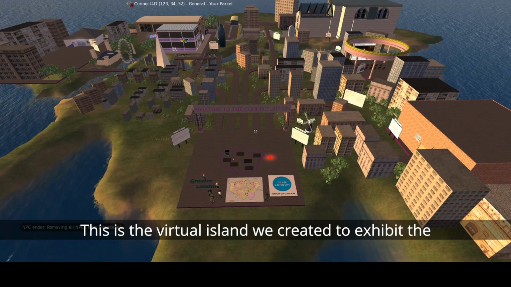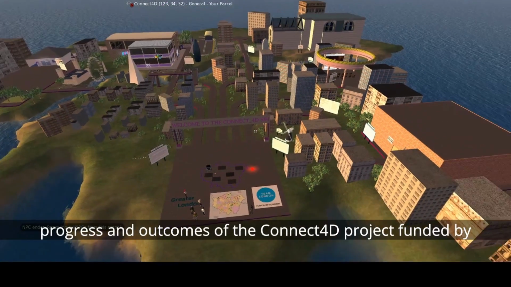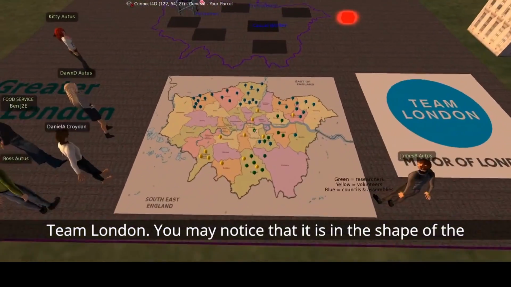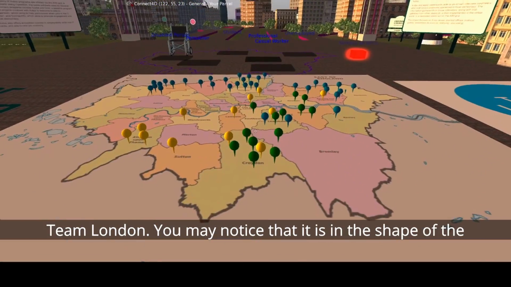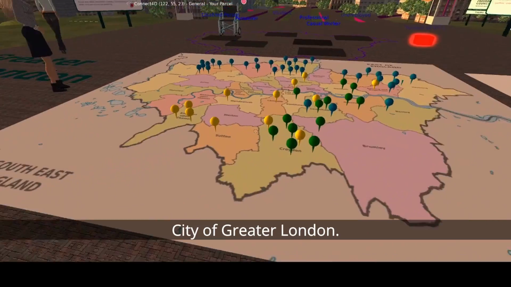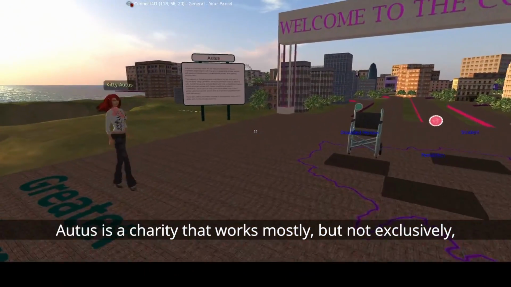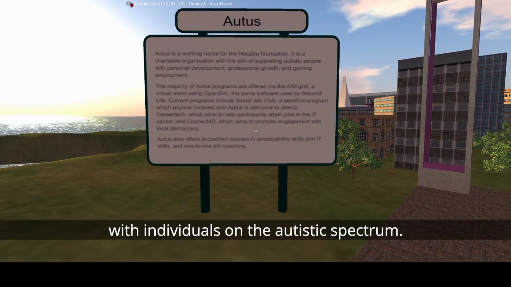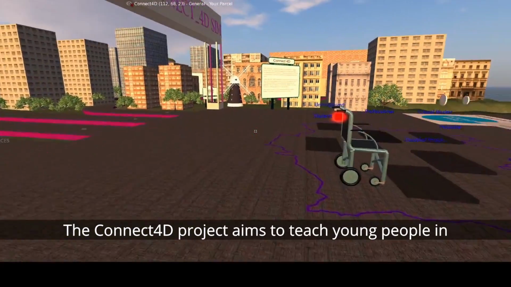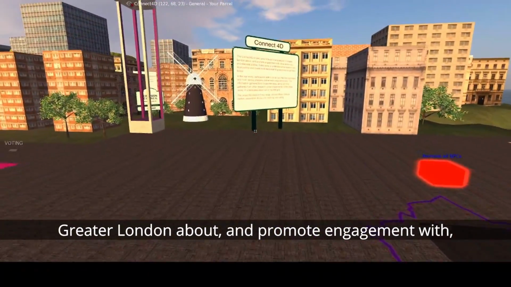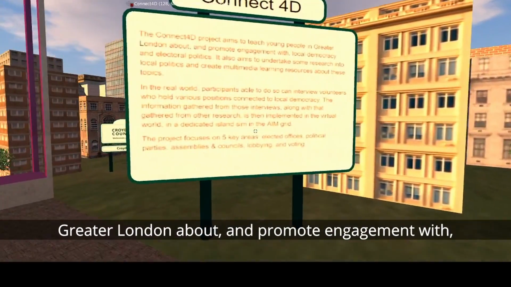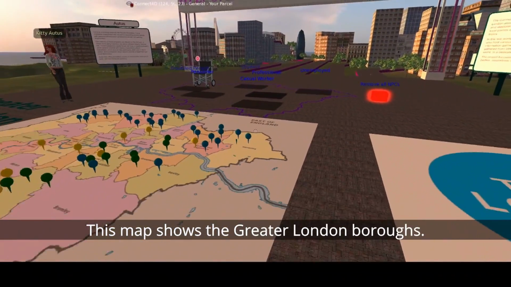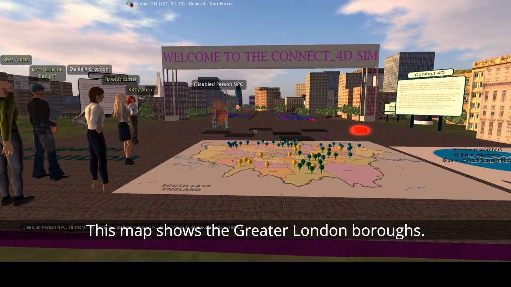This is the virtual island that we created to exhibit the progress and outcomes of the Connect4D project funded by Team London. You may notice it is in the shape of the city of Greater London. Autis is a charity that works mostly but not exclusively with individuals on the autistic spectrum. The Connect4D project aims to teach young people in Greater London about and promote engagement with local democracy and electoral politics. This map shows the Greater London boroughs.